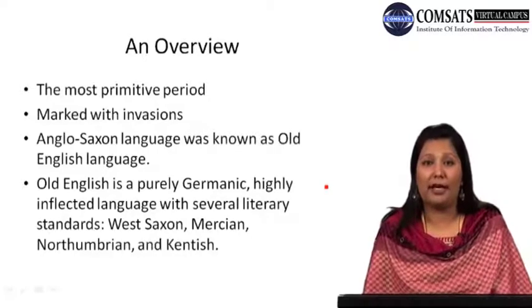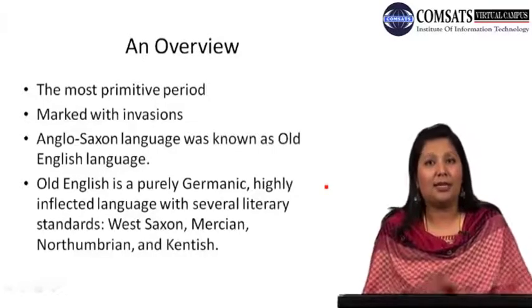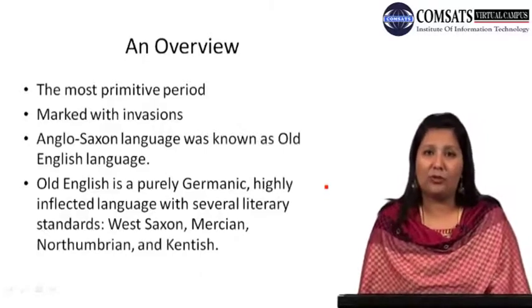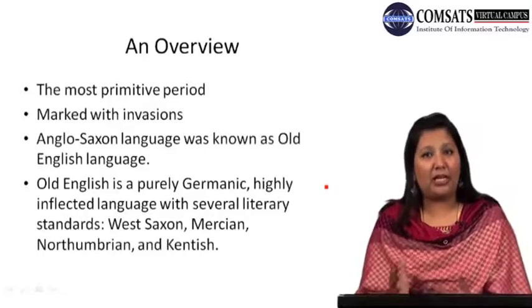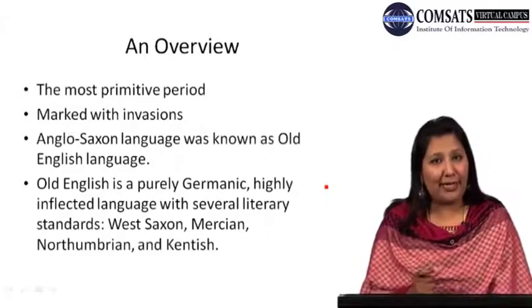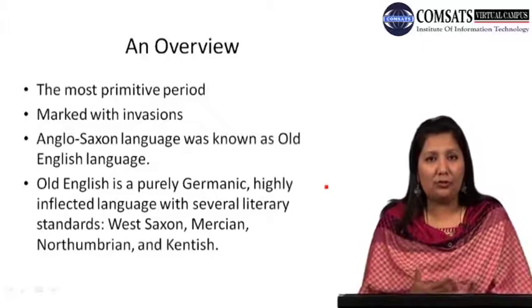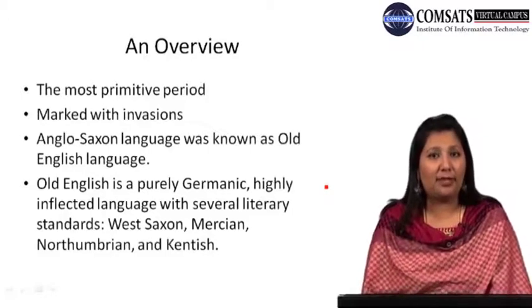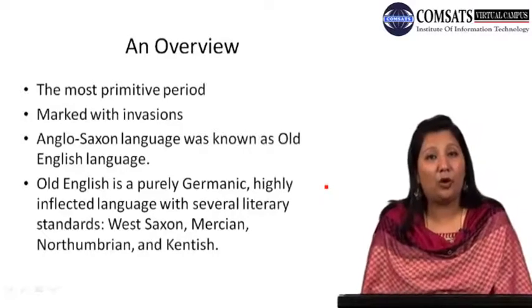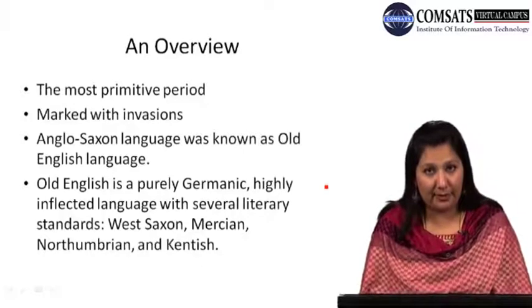Many influences kept coming on the English language with the passage of time in later eras. While we look at the language, what do we have to say about it? We can say that in the Old English period, English is purely Germanic.